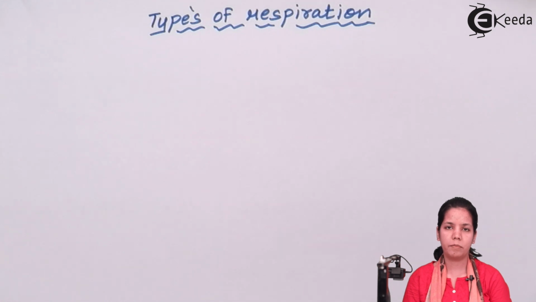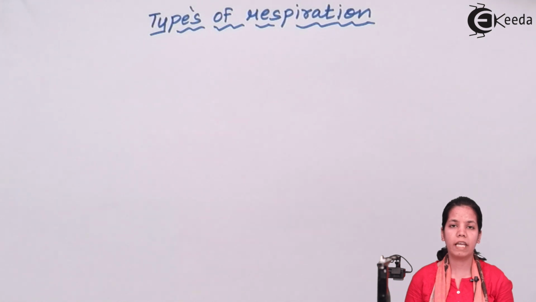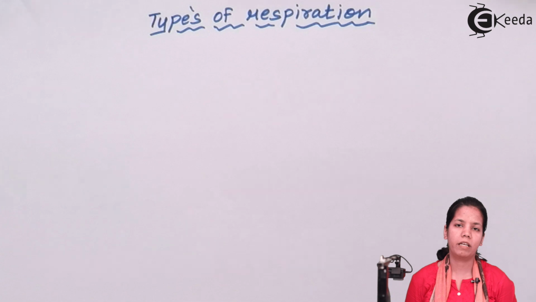Respiration. When you say respiration, it is a process in which glucose is broken down into ATP in the mitochondrial matrix. That's respiration. You, or a plant, want to gain energy by breaking down the glucose molecule. But there are different kinds of respiration which we'll go through today. The first one, aerobic respiration.